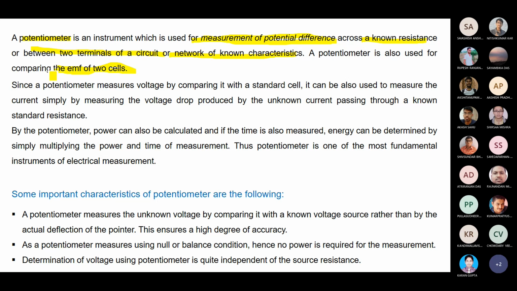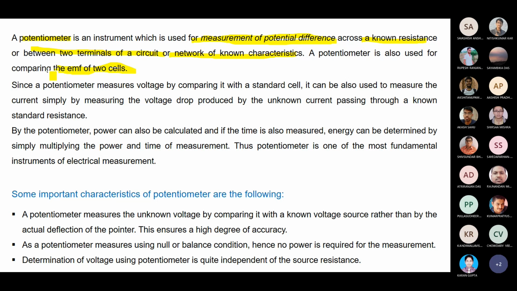So what is the motivation of this chapter? By using the potentiometer, you can easily solve a very simple type of problem: measurement of unknown EMF. Basically we are using it for measurement of unknown EMF, but it's not only that. We are not only able to measure the EMF. Other factors you can also find out, but you have to use some derived method. That methodology you are using is a derived one.